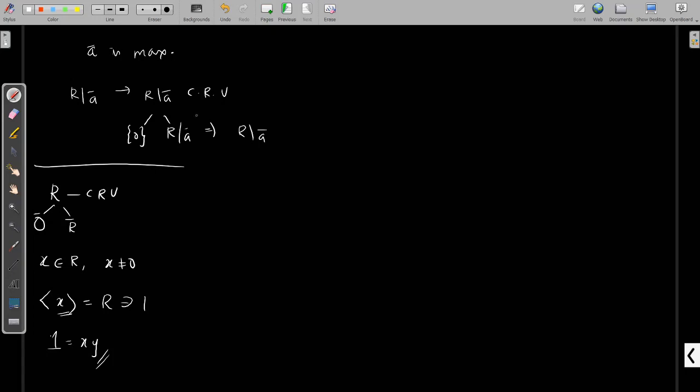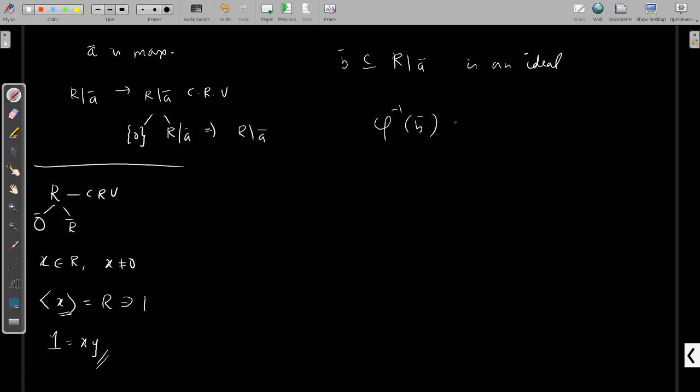So once you prove that R by A has only two ideals, we can say that R by A is a field. This is the idea here. To prove R by A is a field, we consider an arbitrary ideal B of R by A. B contained in R by A is an ideal. Then consider the canonical homomorphism phi, and phi inverse of B.